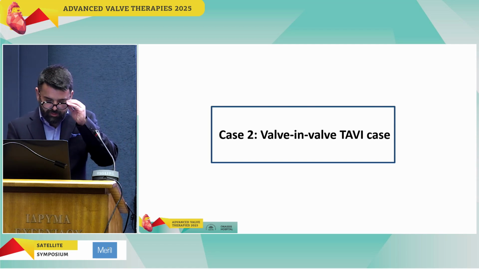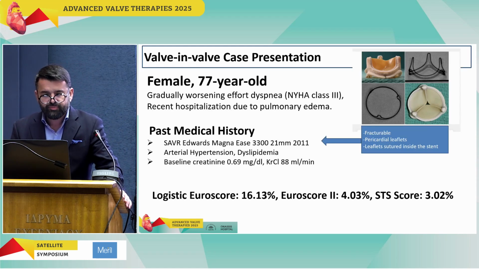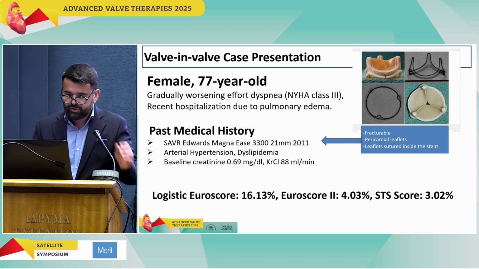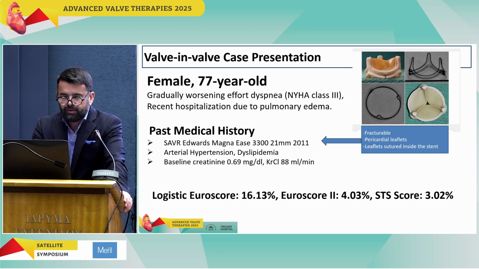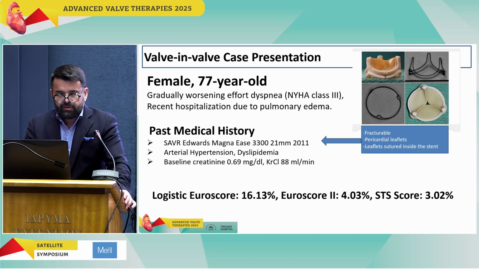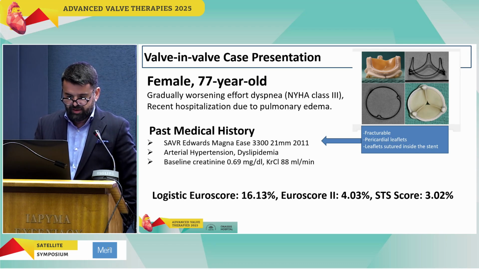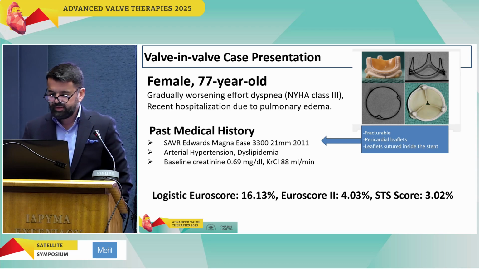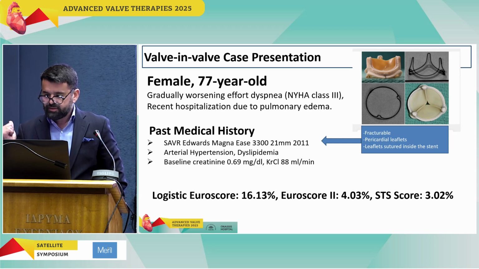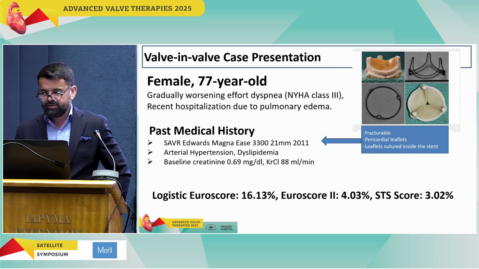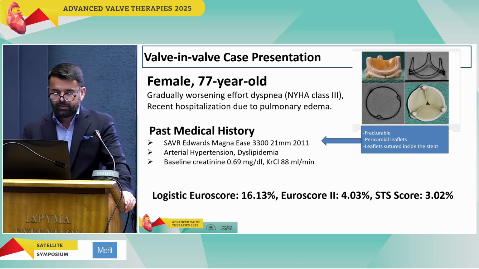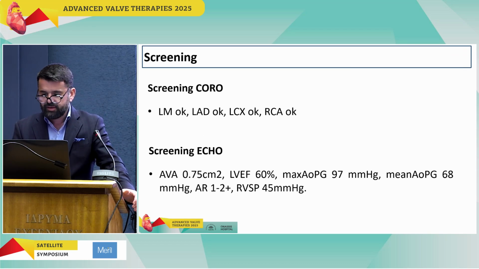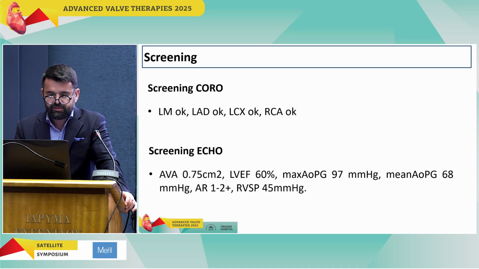And the second is a valve-in-valve THV case. It's about a female, 77 years old, with gradual worsening of dyspnea and recent hospitalization due to pulmonary edema. About her past medical history, she underwent SAVR with a Magna Ease 21 millimeters for endocarditis about 15 years ago. The Magna Ease is a stented valve with pericardial leaflets and leaflets sutured inside the stent. Elevated risk scores, absence of severe coronary artery disease, and elevated gradients.